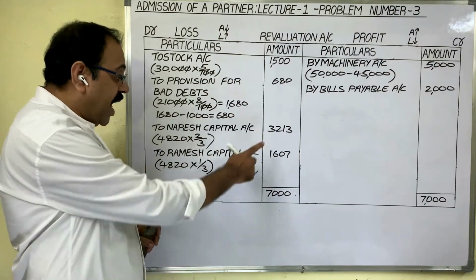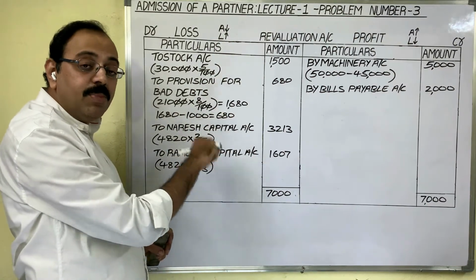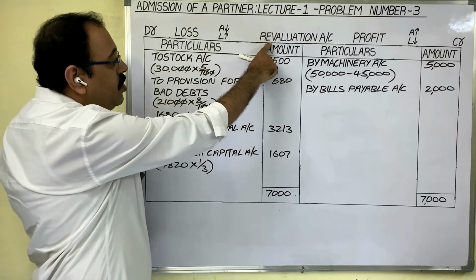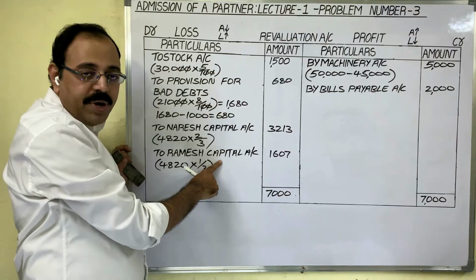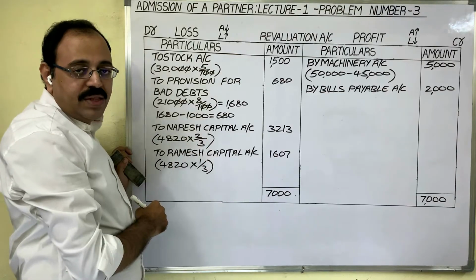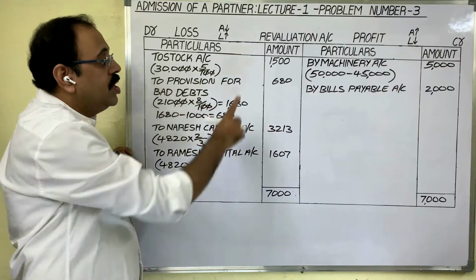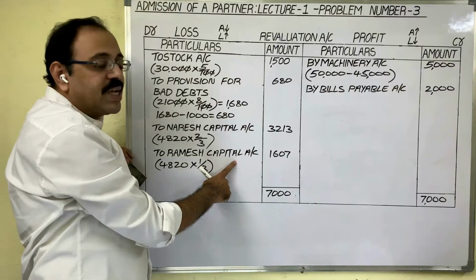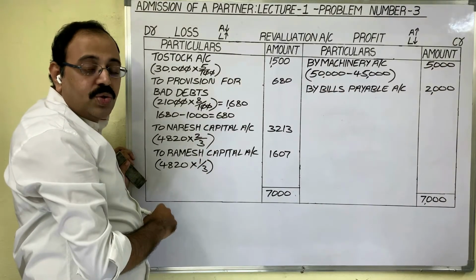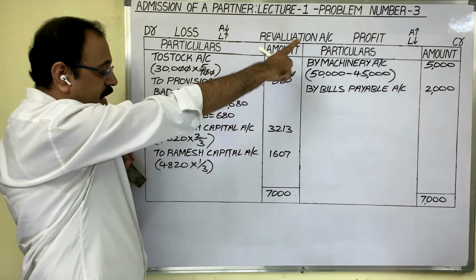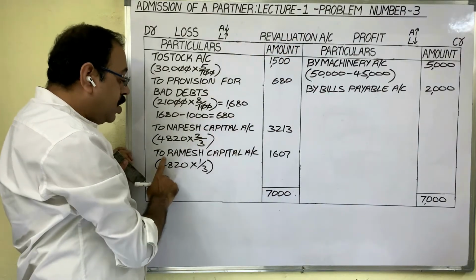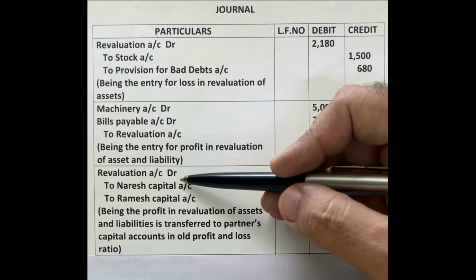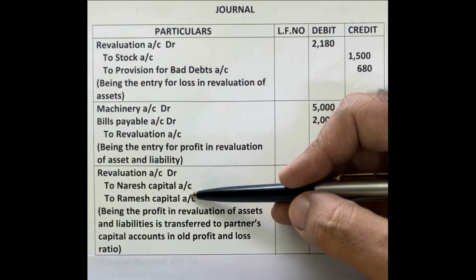The third entry is for transferring the revaluation of assets and liabilities profit to the old partners' capital accounts. In the revaluation account debit side, we wrote these two capital amounts. If you want to post like this, in the journal entry also the revaluation account should be debited, and Naresh capital and Ramesh capital should be credited. So the entry is revaluation account debtor to Naresh capital, to Ramesh capital.